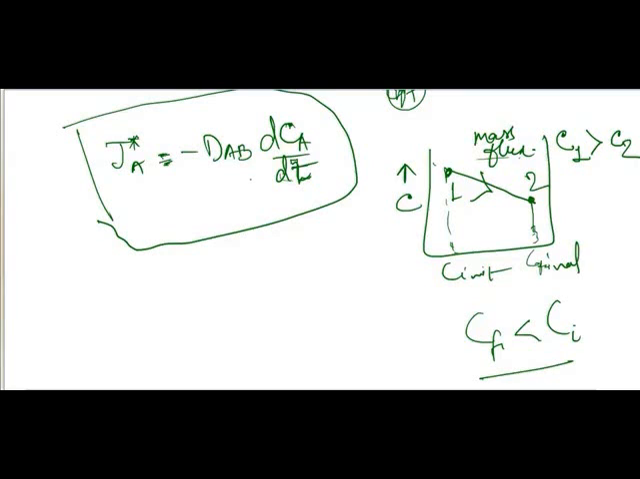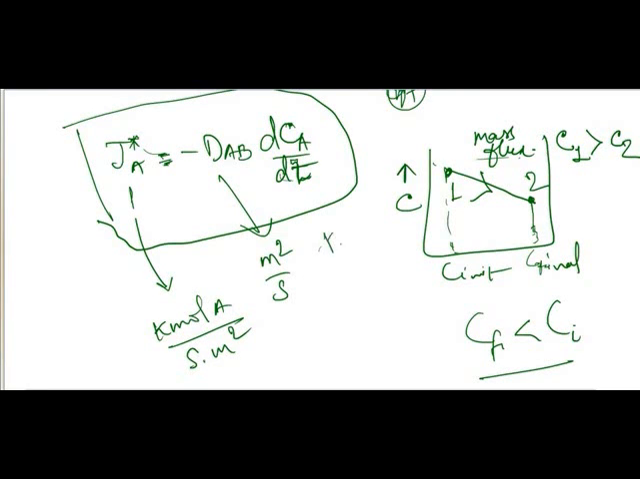After that, if we consider the units, JA has the units of kg mole A divided by second into meter square. DAB has units of meter square per second. dCA by dZ has units of kg mole A per meter cube, and Z has units of meter. In this manner, this is Fick's law.